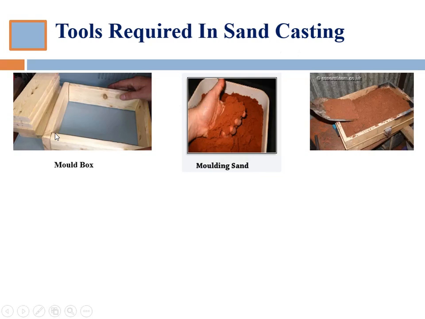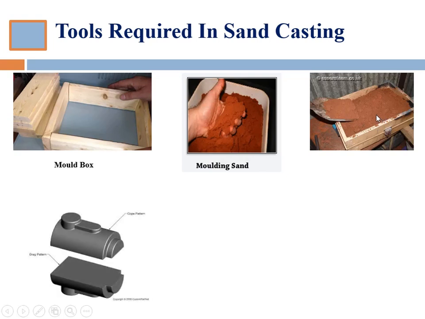So this is how we fill this mold box with the help of molding sand, and then we use a pattern. So what is the pattern? A pattern is nothing but the replica of the product which we want to manufacture. This is one kind of pattern, a split pattern, which is divided into two halves, this upper half and this lower half. So this is a kind of symmetric pattern.